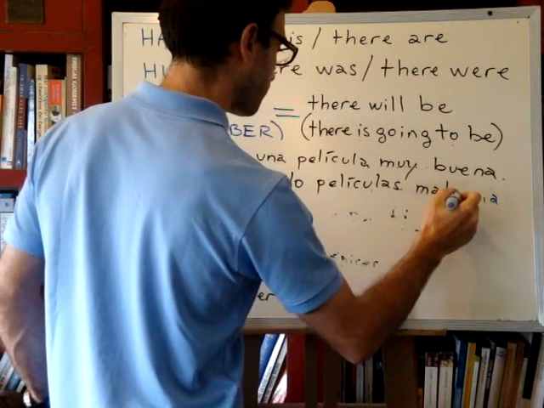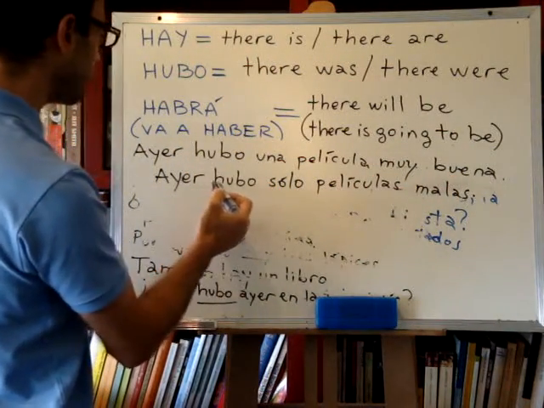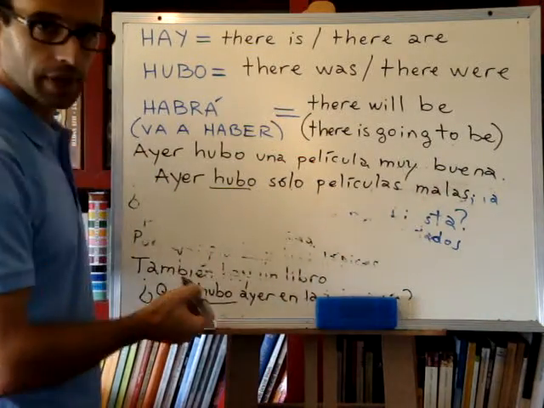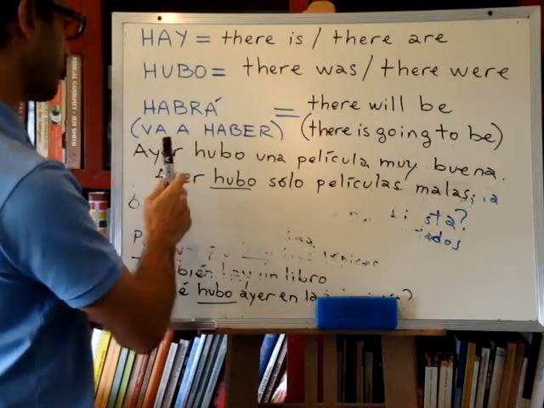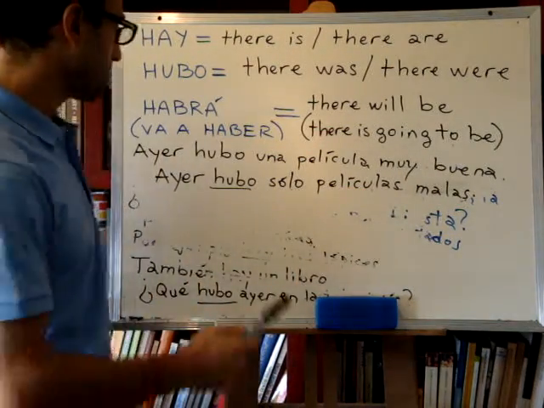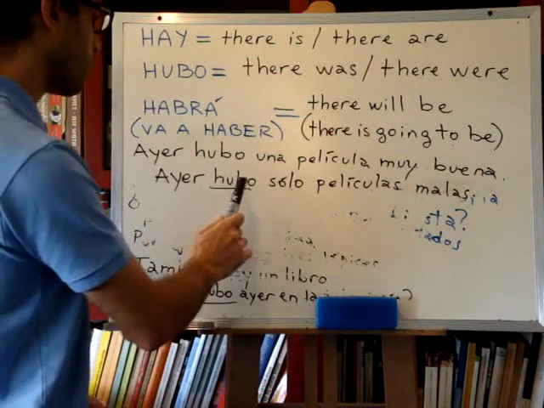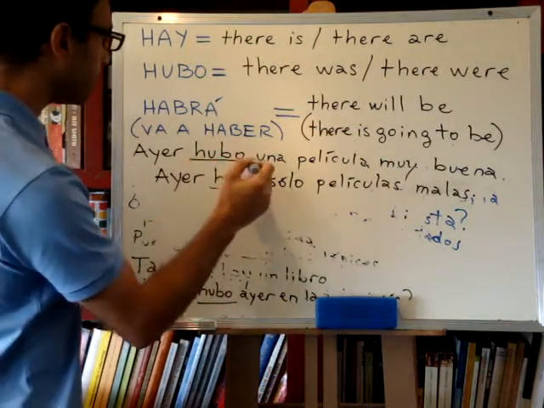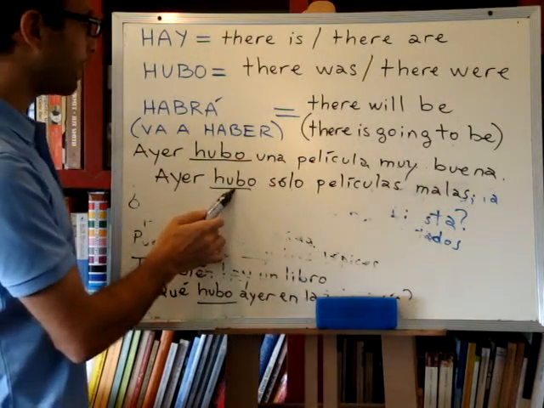So, ayer hubo solo películas malas means yesterday there were only bad films, okay? Ayer hubo una película muy buena. Yesterday there was a very good film. And ayer hubo solo películas malas means yesterday there were only bad films. So you can see how hubo means there was and also there were.